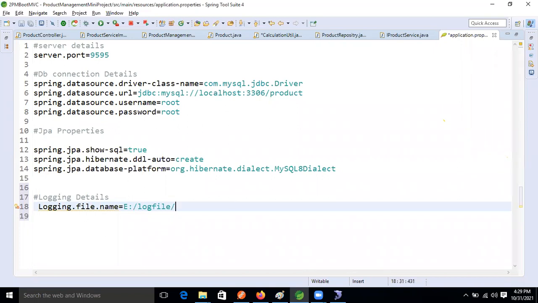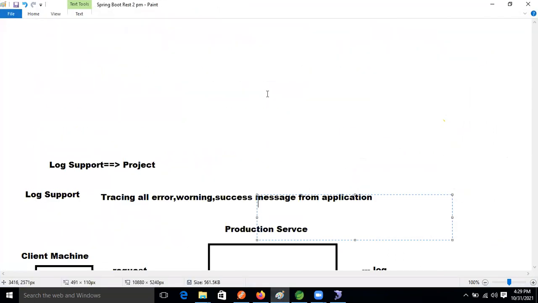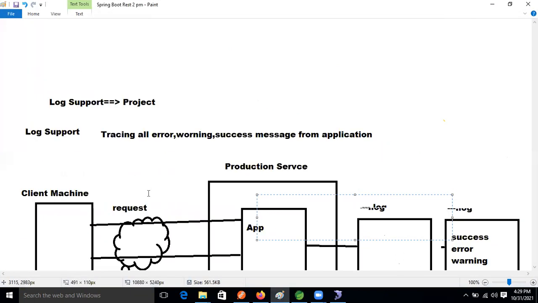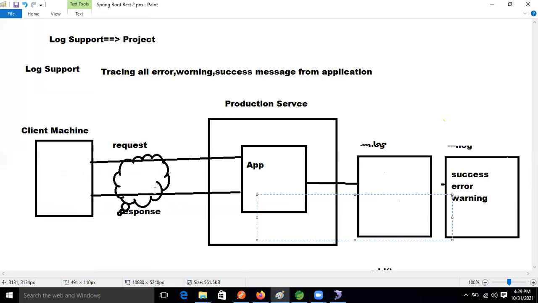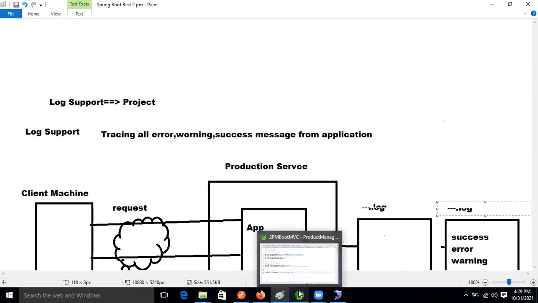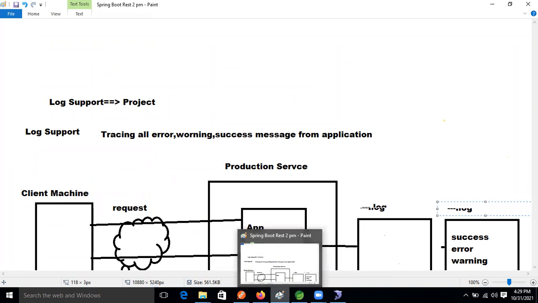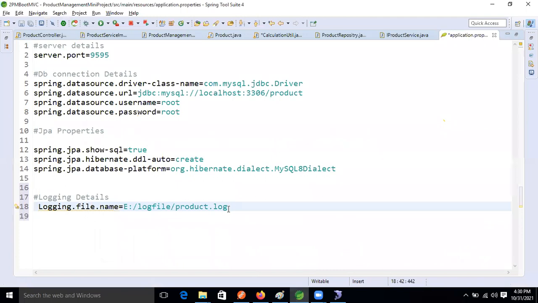Inside this one we need to create product.log. What is the extension? Just I said, right? The name can be anything, but we must follow the extension dot log, right? Extension dot log, like that we said. So the name we are taking, and the extension will be generated by our application only, right? So now let's run our application, guys.